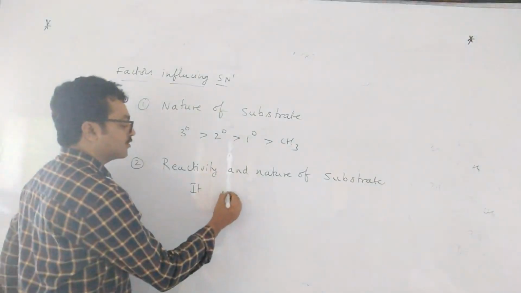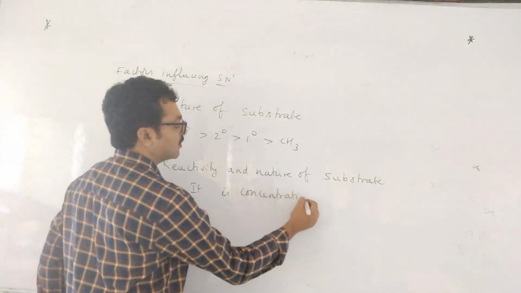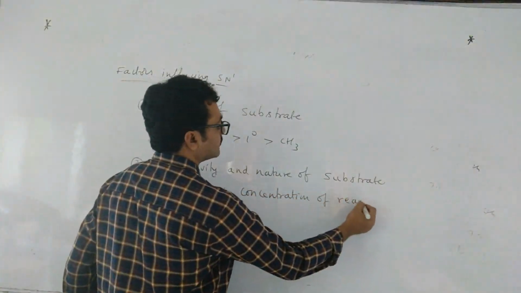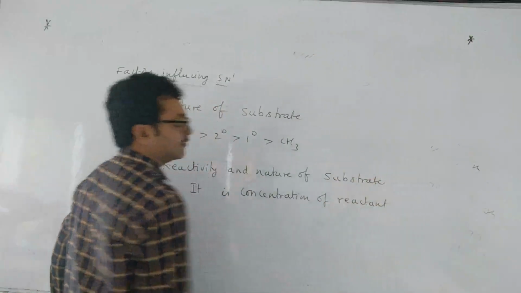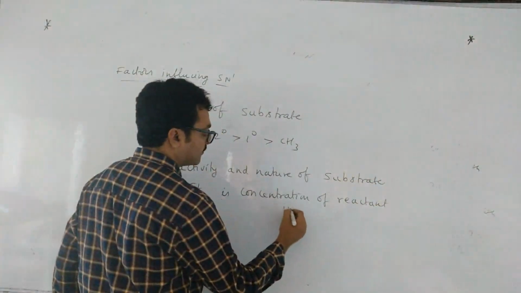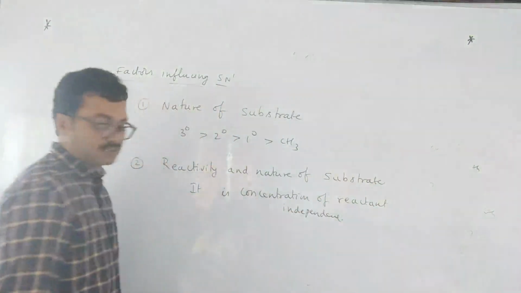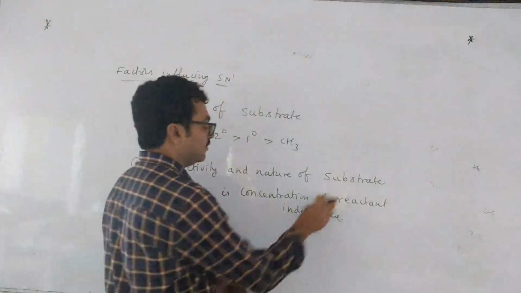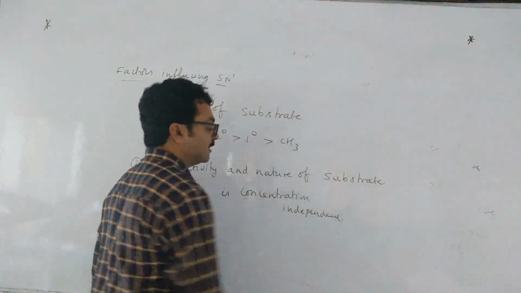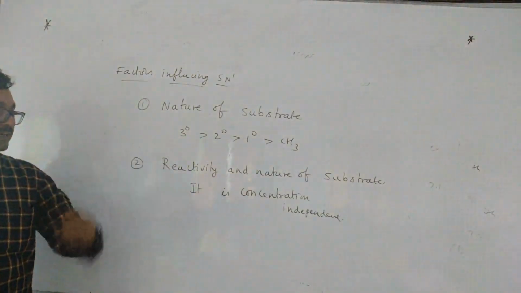So it is concentration independent. It does not depend upon the concentration of the reactant.